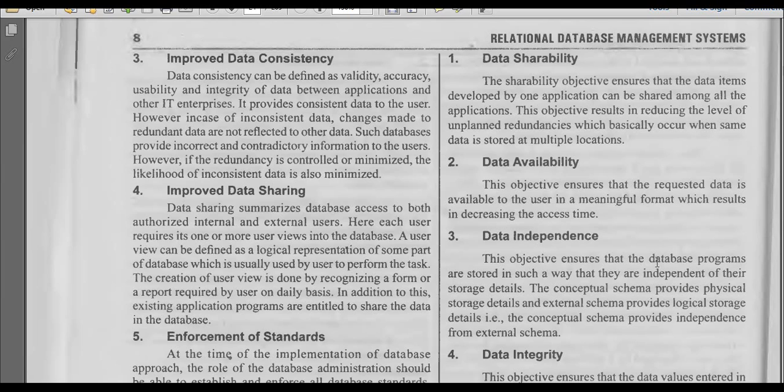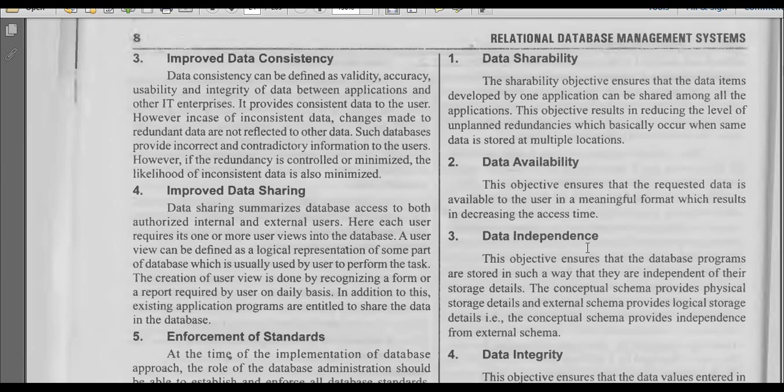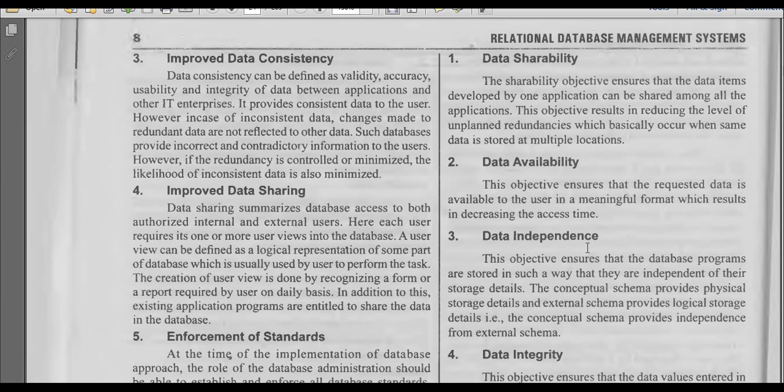The objective ensures that the database programs are stored in such a way that every program is independent of other programs and other storage details. The conceptual schema provides the physical storage details, and the external schema provides the logical storage details. Thus the conceptual schema provides independence from the external schema. In the last class we discussed there are three types: external structure, logical structure and conceptual structure.